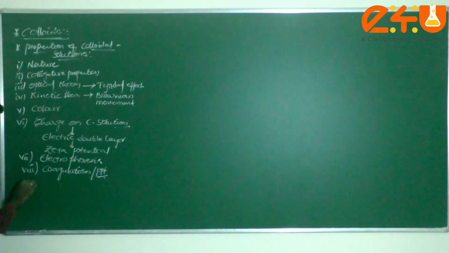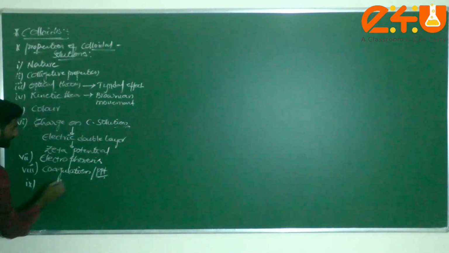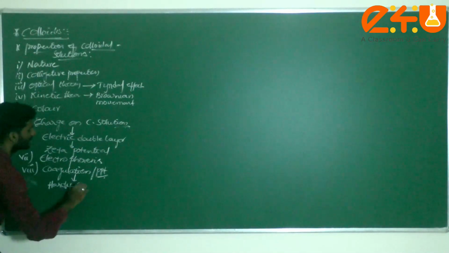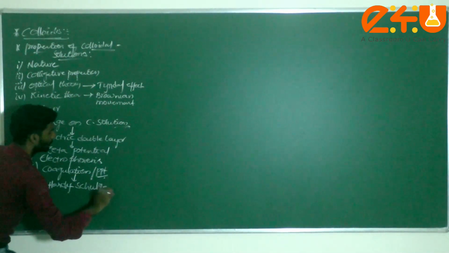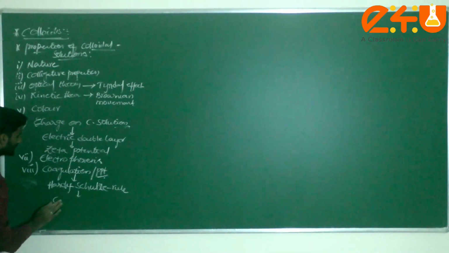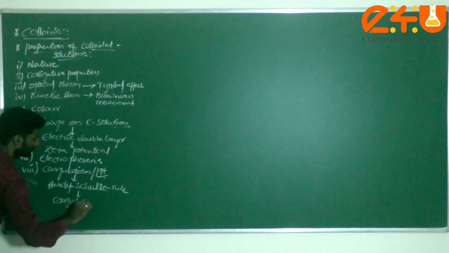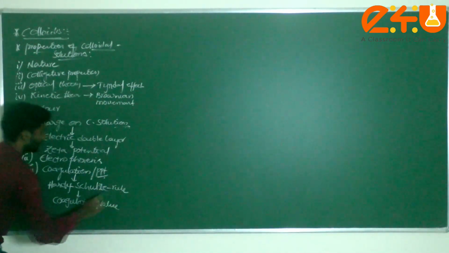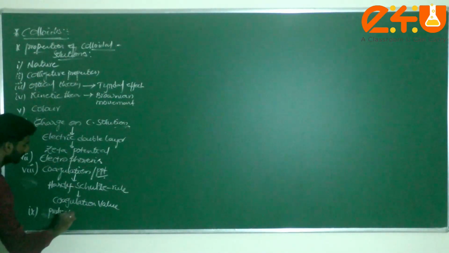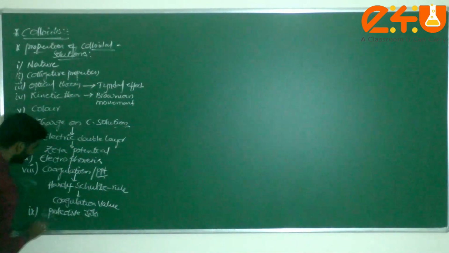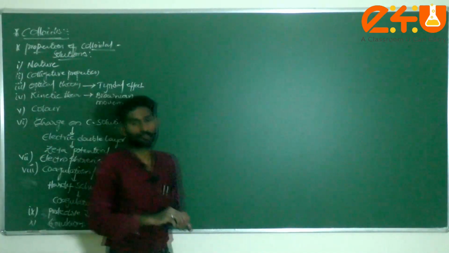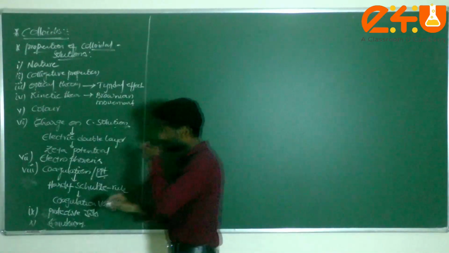Okay. Next one, this is the eighth. In that we have one rule, dear students, that is called Hardy-Schulze rule. Next one, coagulation value, and finally that is called protective sols and emulsions. These are the very important points, dear students. Okay, now just have a check here.